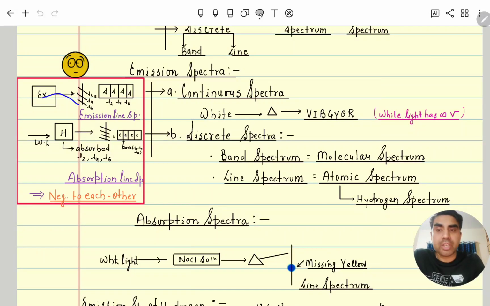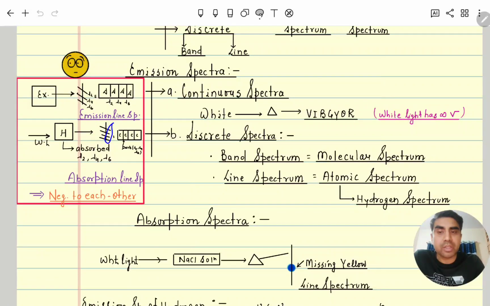Now after emitting, the hydrogen came to the ground state and became stable. Now if we pass white light, it will again go to the excited state, meaning it will absorb which wavelengths? Lambda 2, lambda 4 and lambda 6. The remaining wavelengths in VIBGYOR, lambda 1, lambda 3, lambda 5 and lambda 7, will come out from the sample.